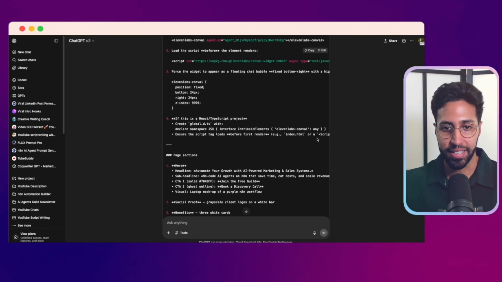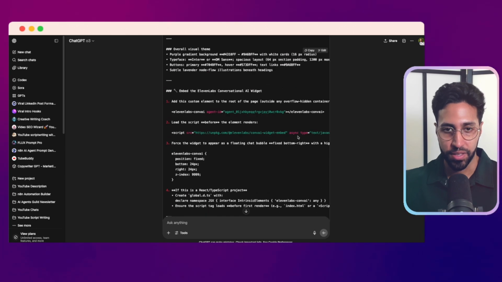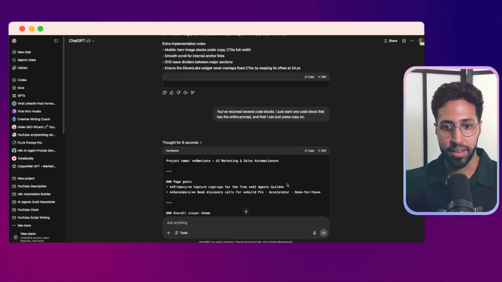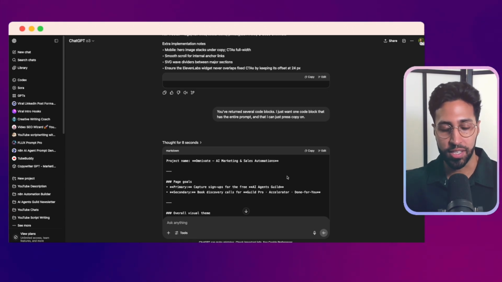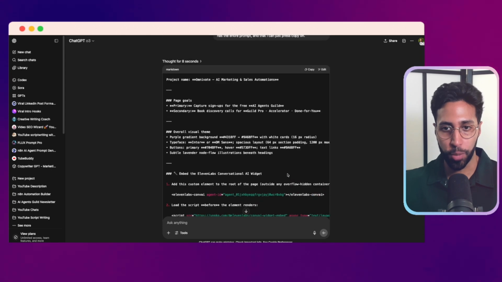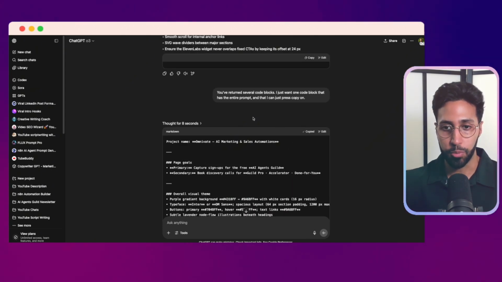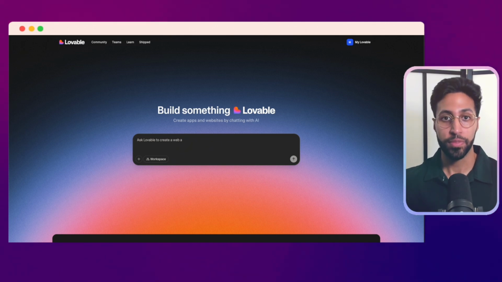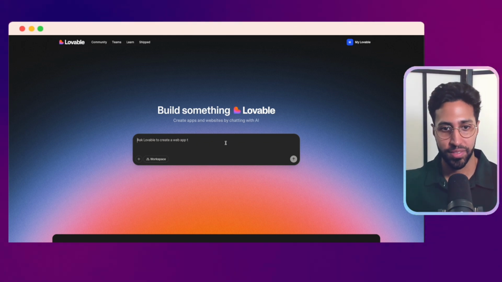And I finally ended up with this prompt. So I'm going to also include this in the worksheets so you can see the prompt I used to create my website. But for now, we're just going to copy this and use it in Lovable to build our website. And it may not work as well. If it doesn't, I can show you the process I would take to get it to work.